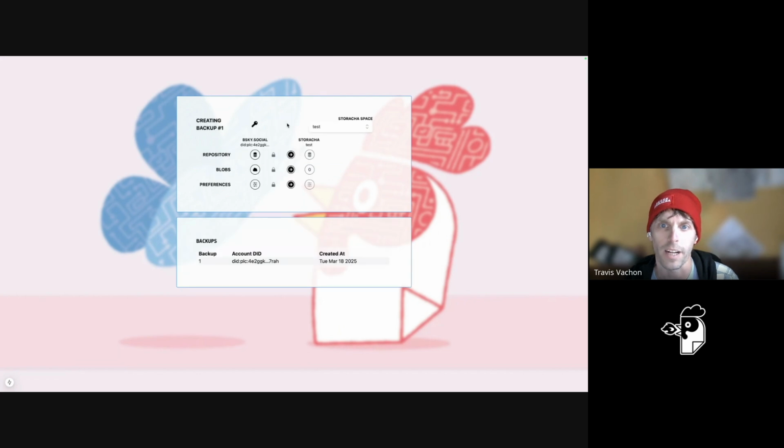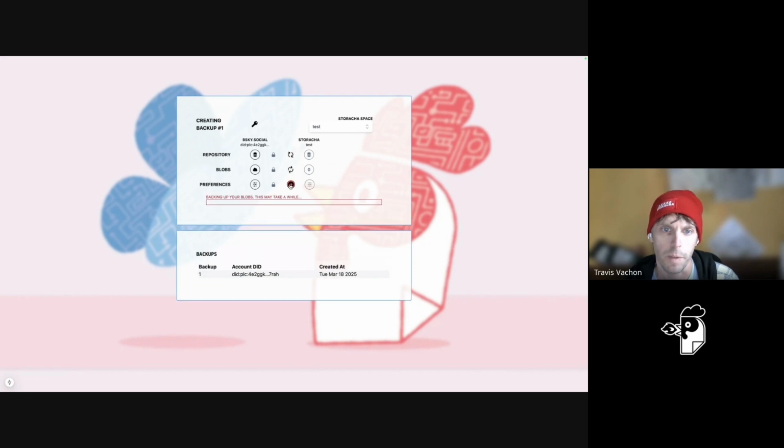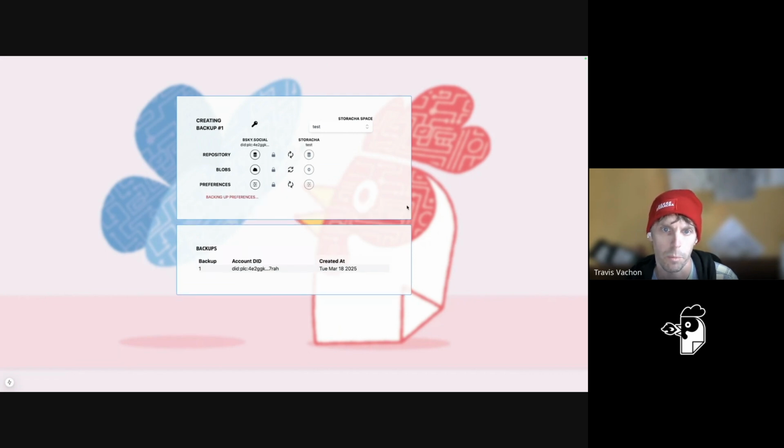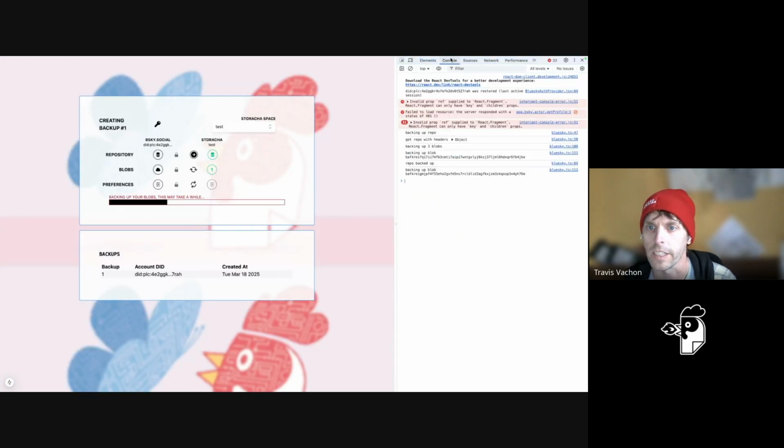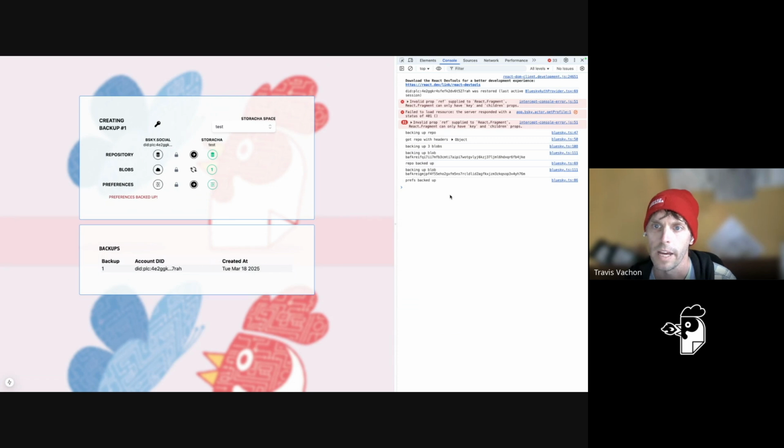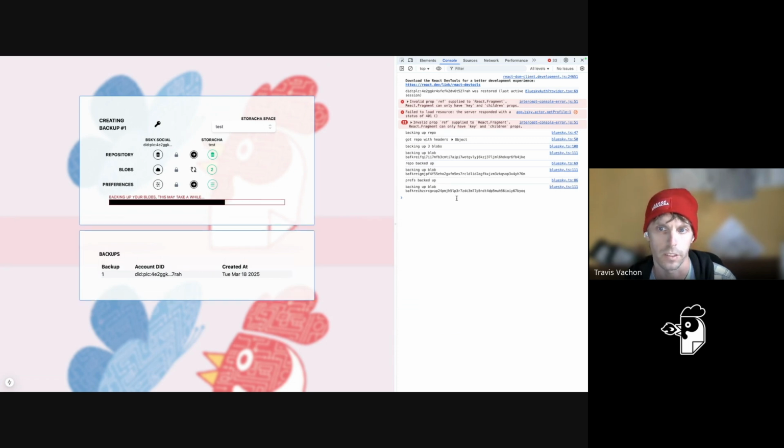So let's start backups. As you can see here, we have a space picker. If I had more spaces, this would show more spaces. And the easiest thing to do is just to get these backups going. We'll get them all going at the same time. Beep, beep, beep, beep. If you open up the console, you can see some more details about what's going on here. I'll probably remove some of this logging, because obviously this isn't the best place for it. And a lot of this progress stuff will move over here.